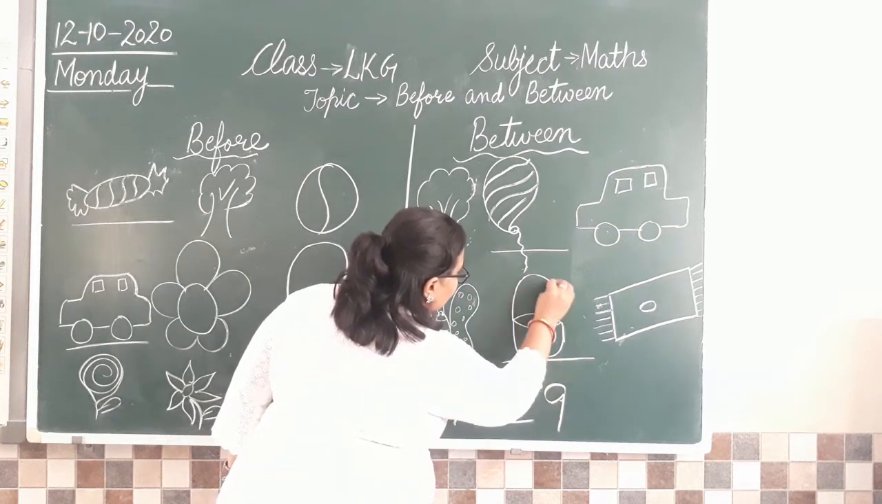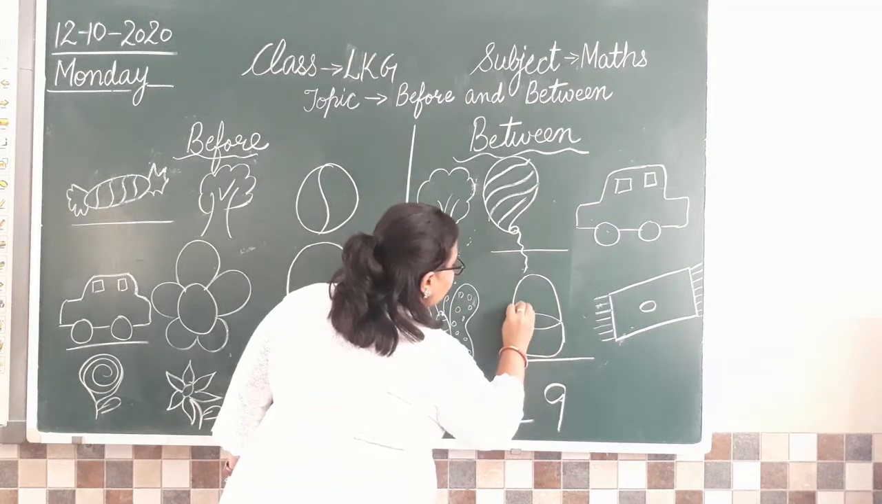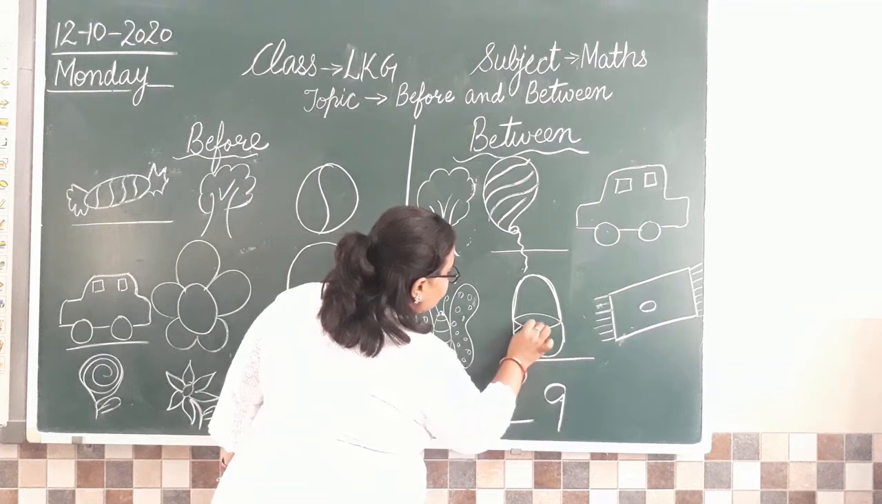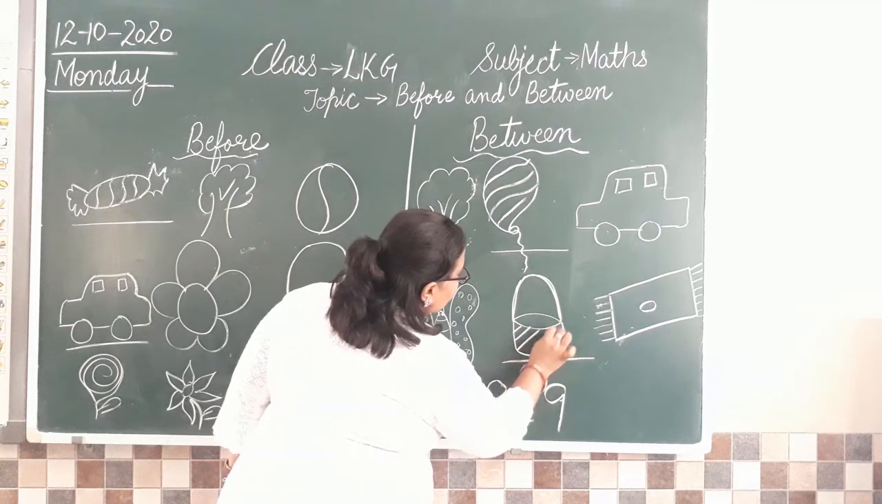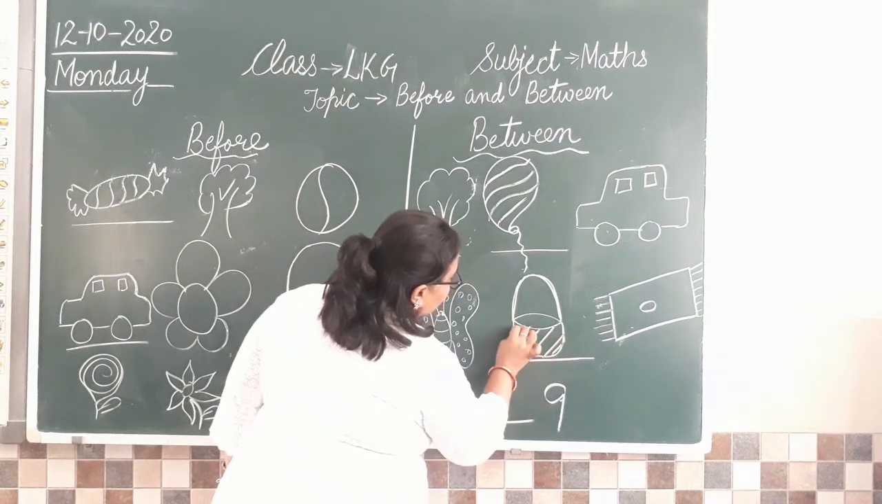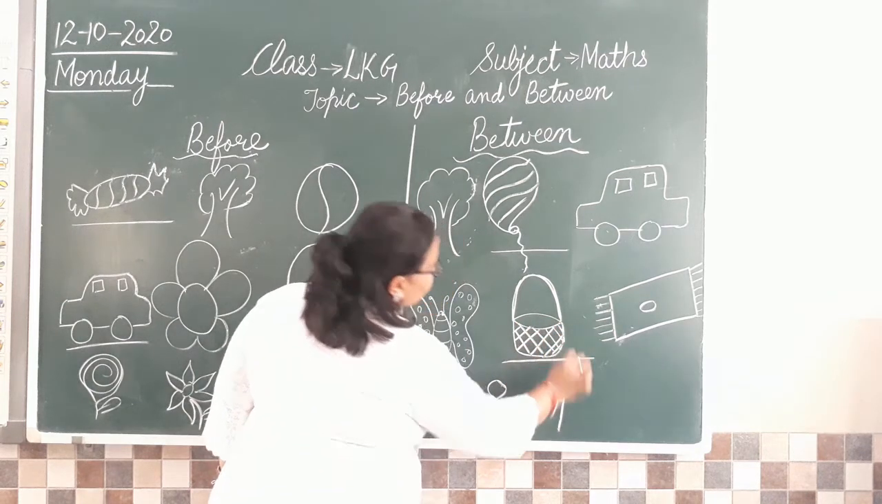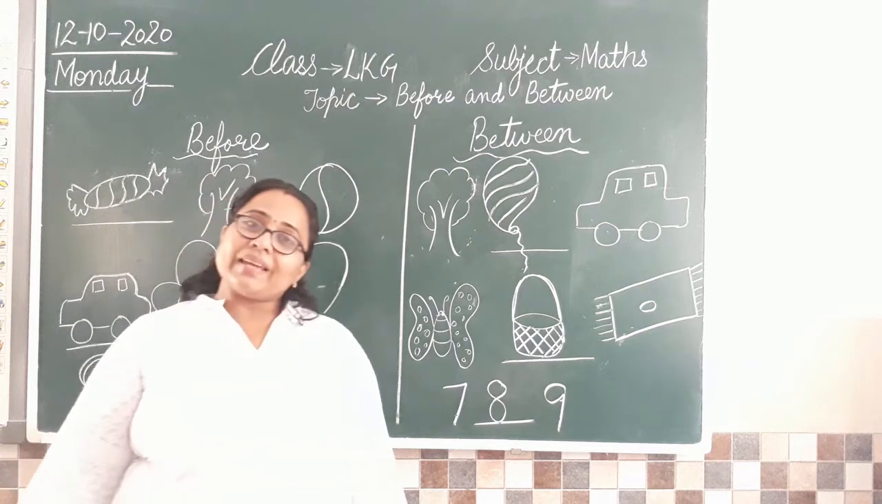And we have a handle too. Clear? And we'll make some zigzags so that it looks like the bamboo sticks. Bamboo की होती है ना हमारी जो baskets होती हैं. So this is how we have drawn a basket.